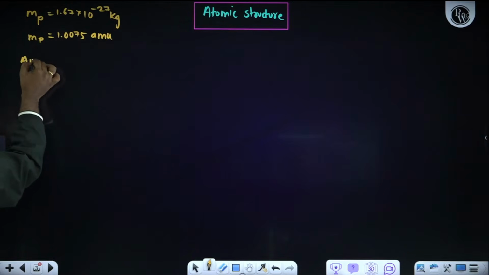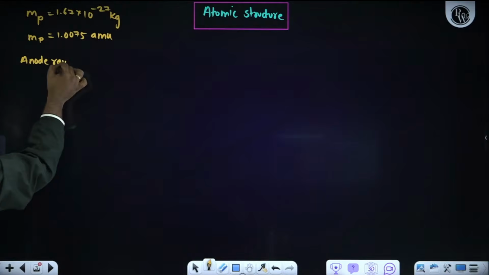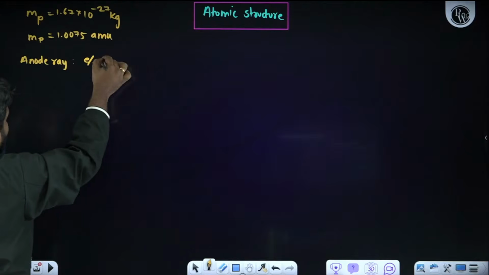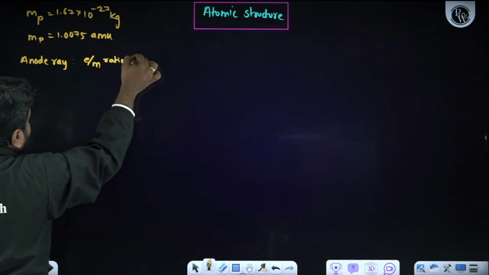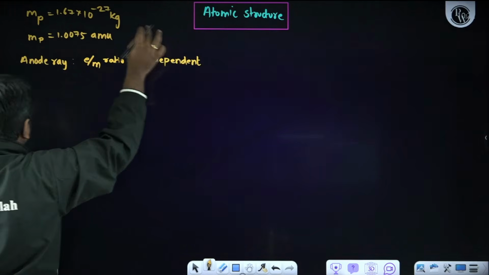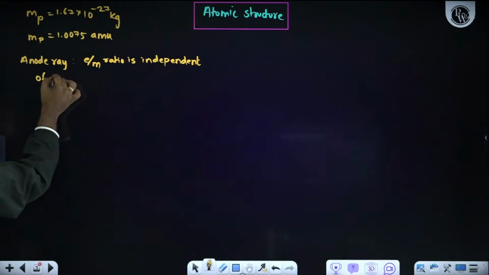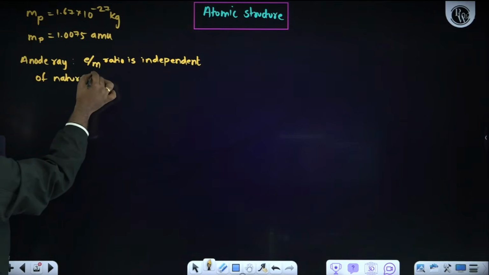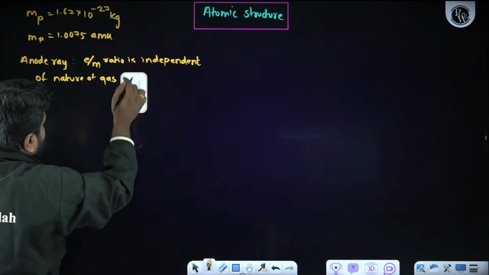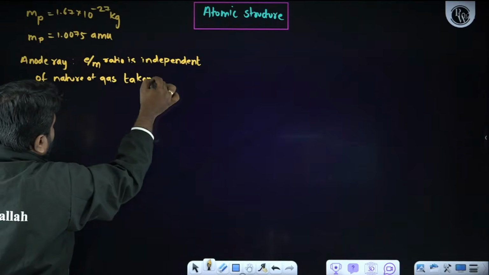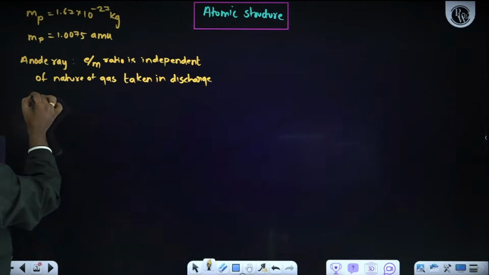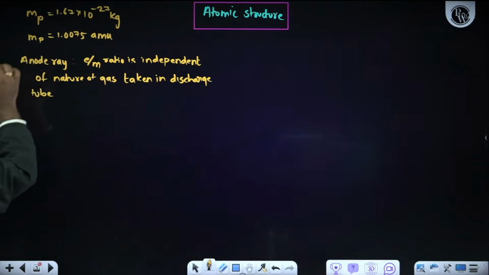In the same way, if I talk about anode ray, remember one thing, very, very important. When it comes to anode ray, what can we tell? E by M ratio, remember this, very important. E by M ratio is independent of nature of gas taken in discharge tube. This is all about anode ray.